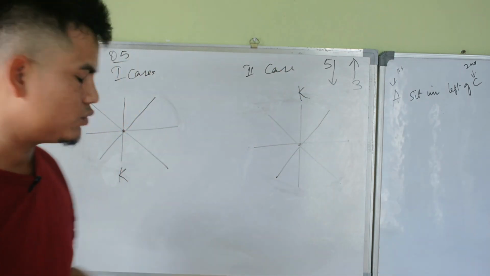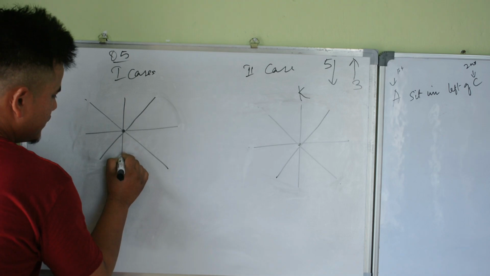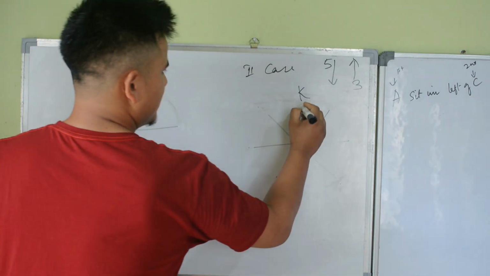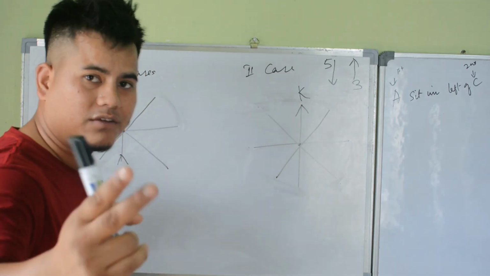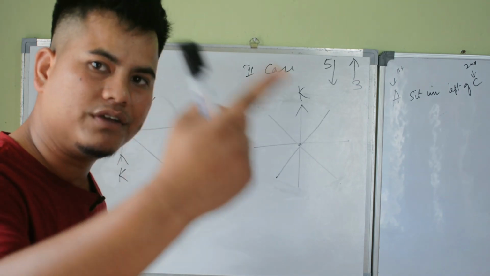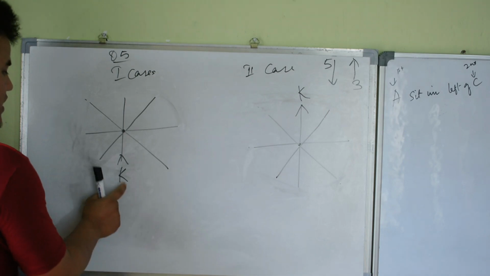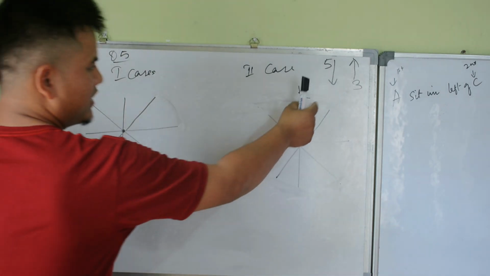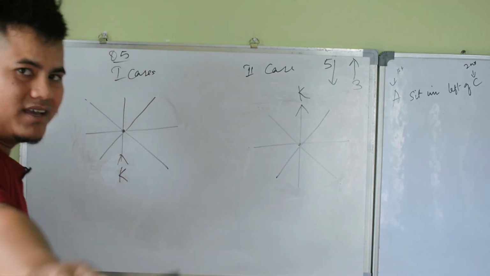So suppose this person faces the center and this person faces away from the center. We go with 2 cases. If one is facing the center, the other one should face away from the center. So in this case, K is facing the center, and in this case, K is facing away from the center.